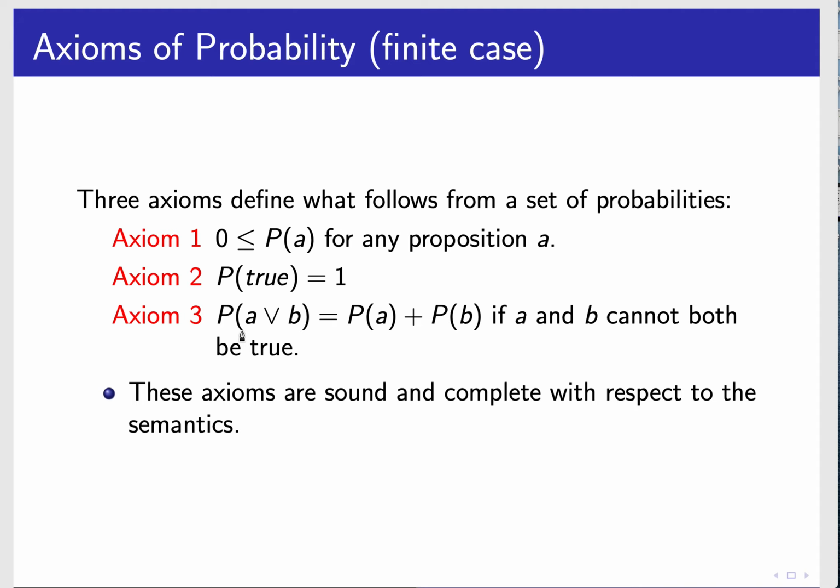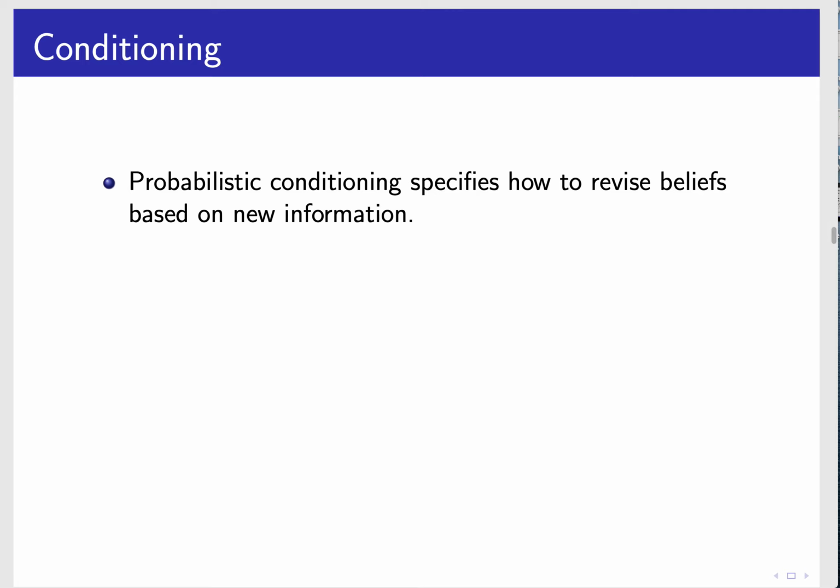And the probability of A or B is the probability of A plus the probability of B, if they can't both be true. It turns out the semantics that we gave exactly correspond to these axioms, at least for the finite case. All right, so that's what probability is about.